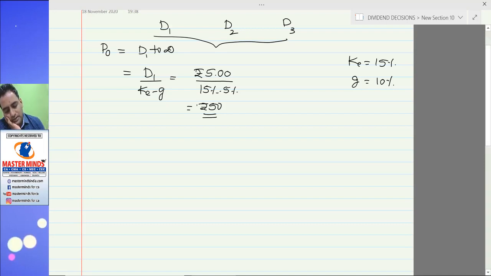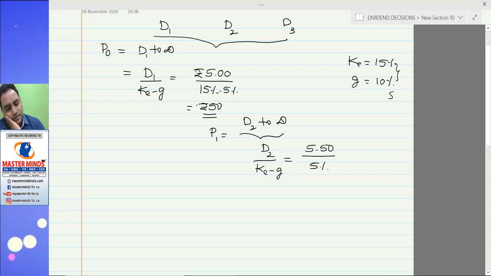No sir, I want to buy this share at the end of the first year. You would get dividends from the second year to infinity. This is equal to D2 divided by Ke minus g. So what is D2 here? 5.5 divided by Ke minus g. This difference is 5%. 5.5 divided by 5%.